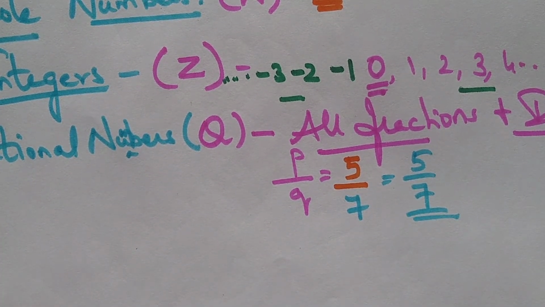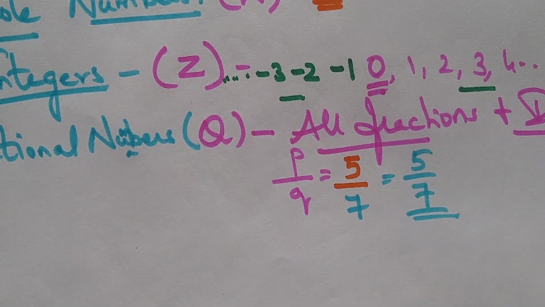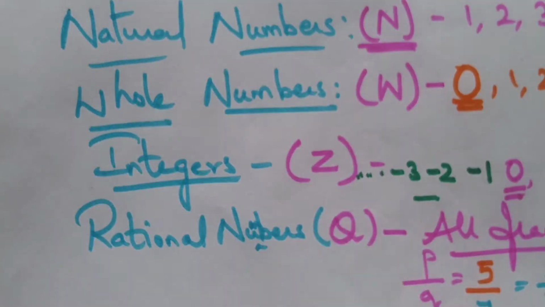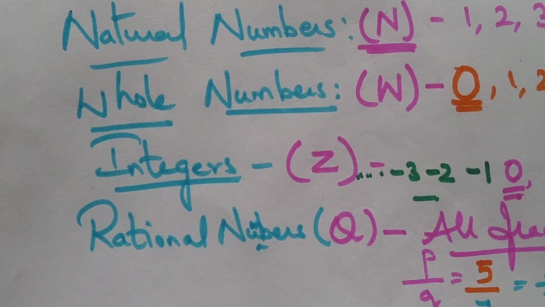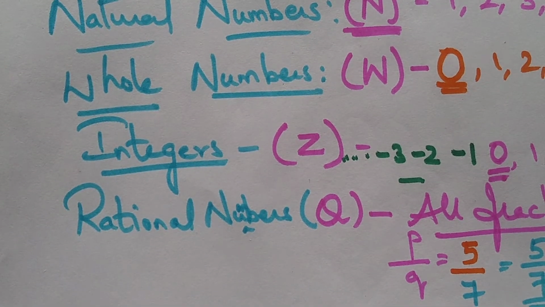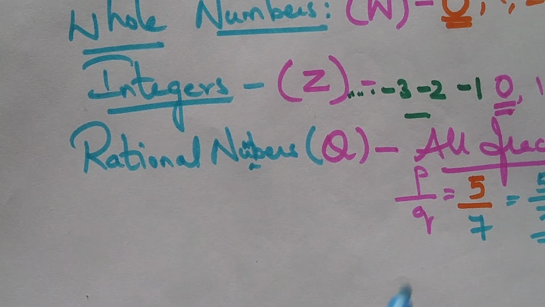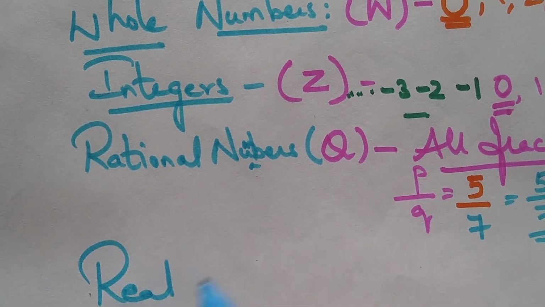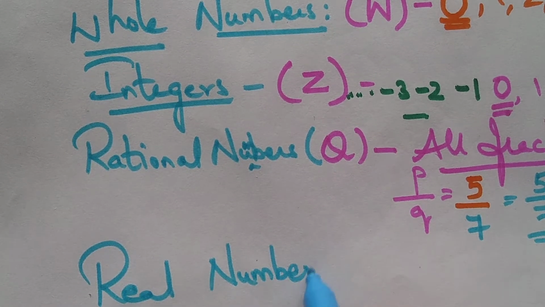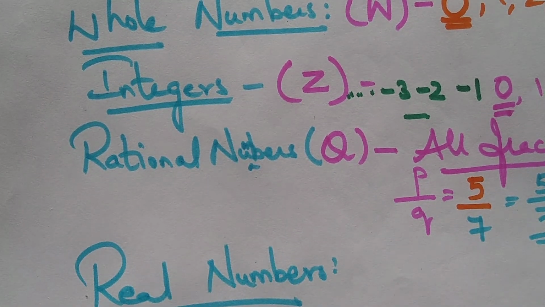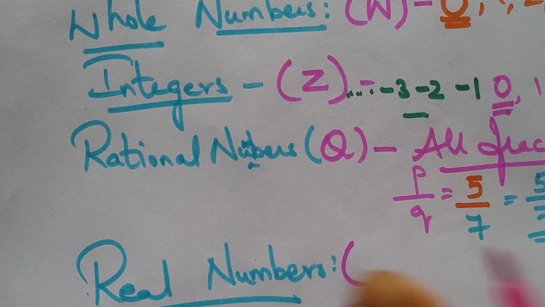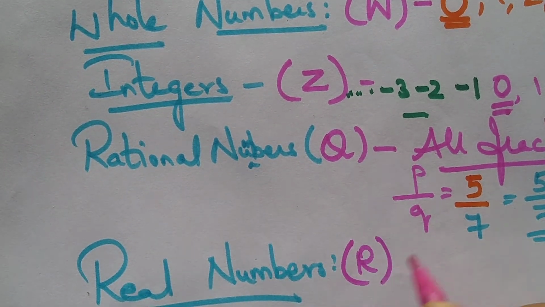We can also see in depth what a fraction is and what the types of fractions are in our upcoming videos. We can have a detailed study of all these natural numbers, whole numbers, integers, rational numbers, fractions, and real numbers in our upcoming videos. And after that, one more kind of number we have is called the real numbers. Real numbers can be indicated by the symbol capital R.